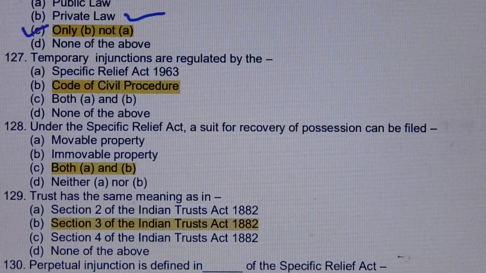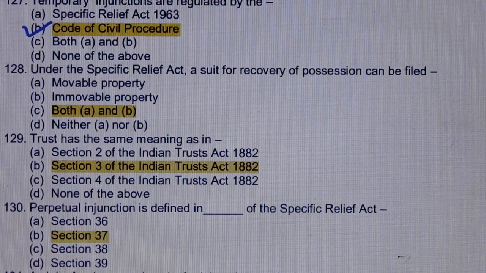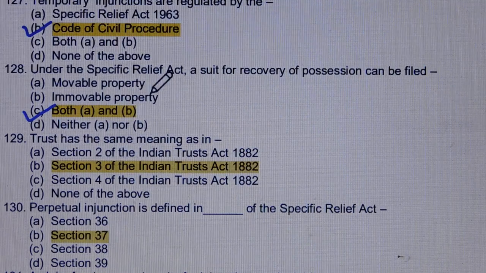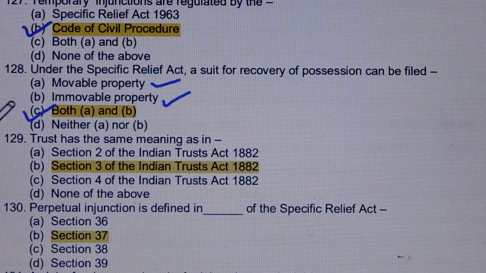Question number 127. Temporary injunction are regulated by the. Answer is option number B, Code of Civil Procedure, means CPC. Question number 128. Under the Specific Relief Act, a suit for recovery of possession can be filed. Answer is option number C, both option A and B. Option A, movable property. Option B, immovable property.